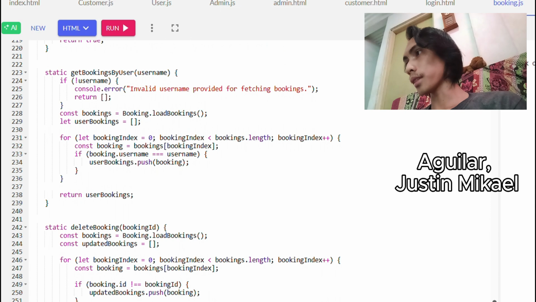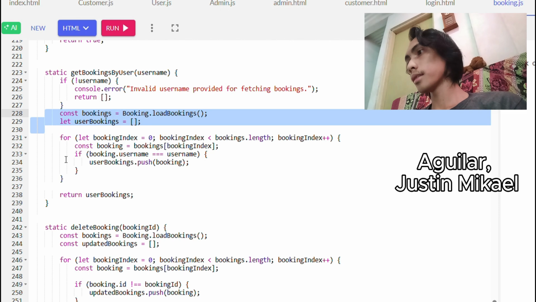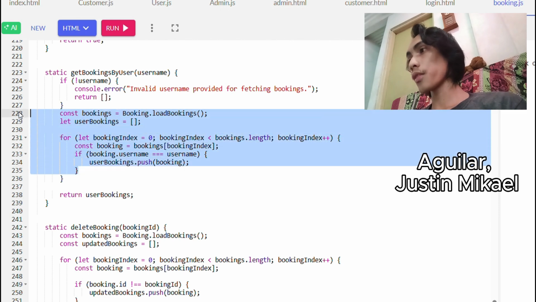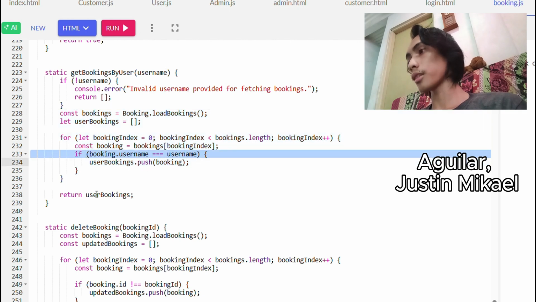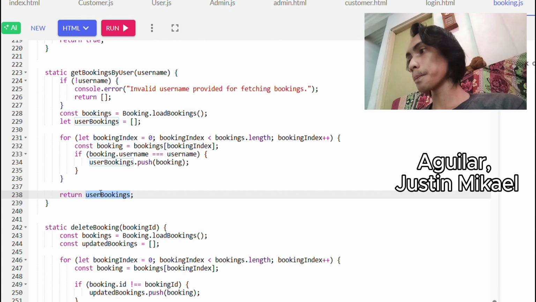Then next we have the get booking by user, which gets all the bookings of a specific user using their username and returns all of their bookings.